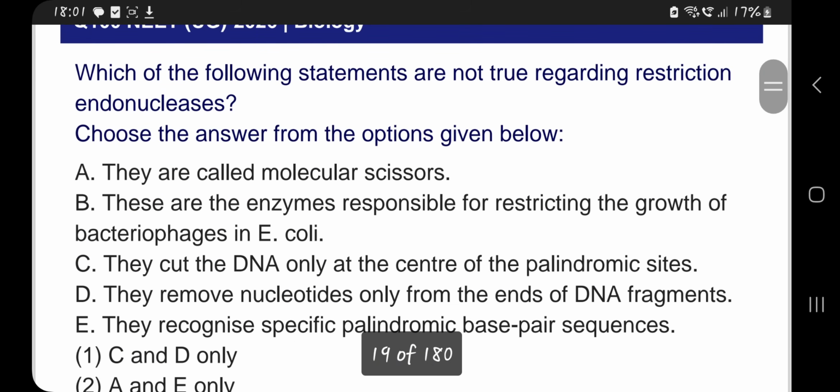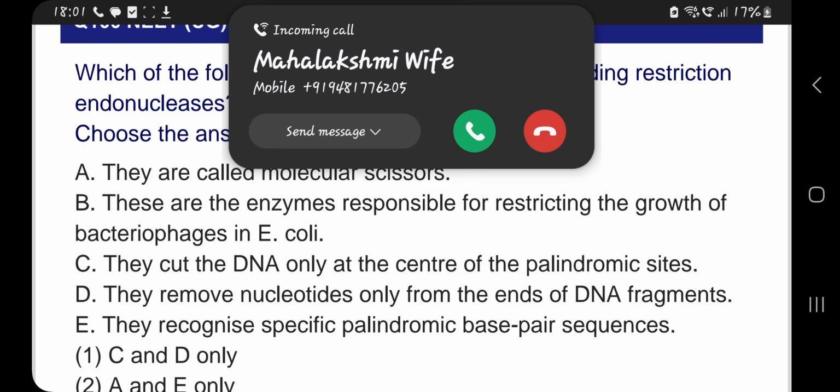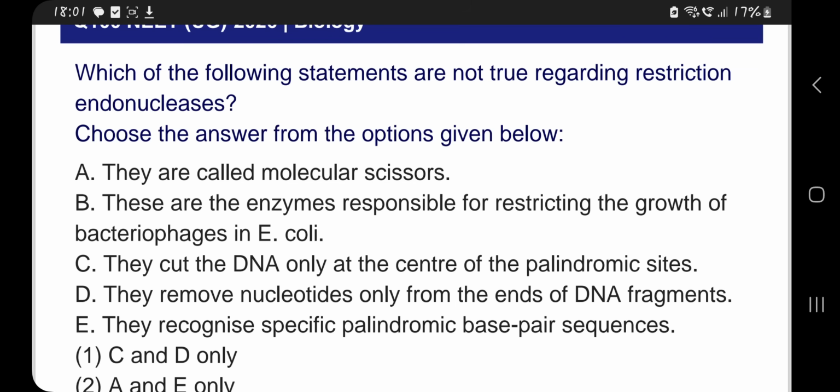Which of the following statements are not true regarding restriction endonucleases? So they are called molecular scissors. These are the enzymes. So restriction endonucleases, molecular scissors are correct. These are the enzymes responsible for restricting the growth of bacteriophages in E. coli. They cut the DNA only at the center of the palindromic site. They remove nucleotides. They remove nucleotides only from the end of DNA fragments.